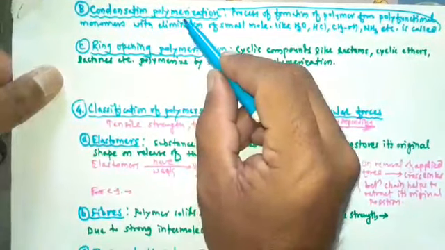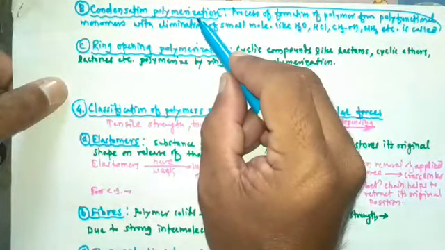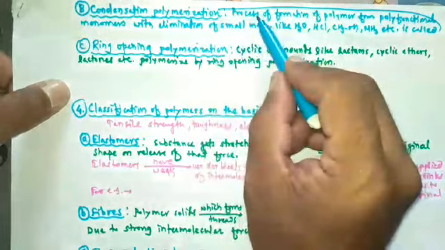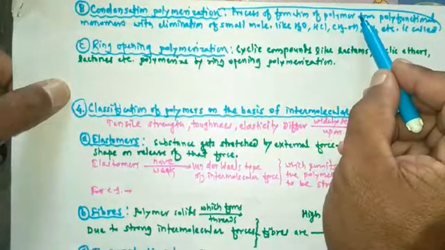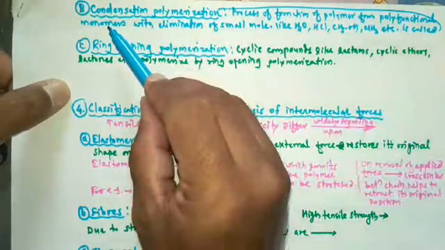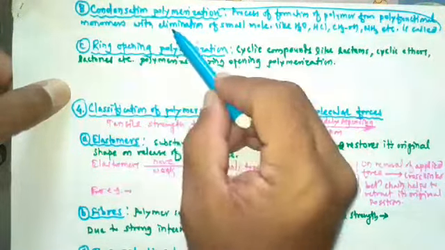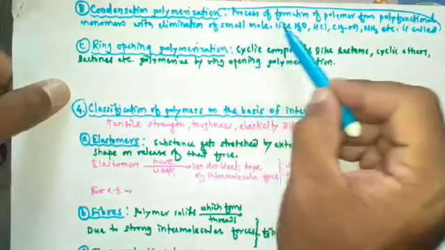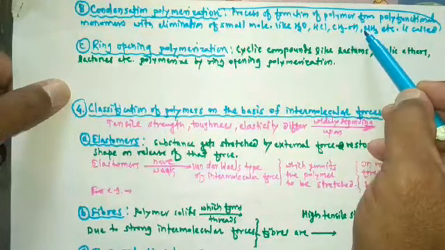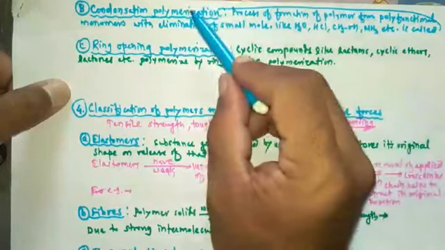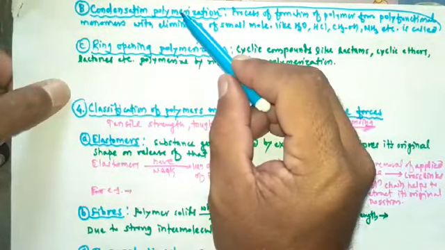So this is the definition of condensation polymerization. It is the process of formation of polymer from polyfunctional monomers with elimination of small molecules like H2O, HCl, methyl alcohol or ammonia.